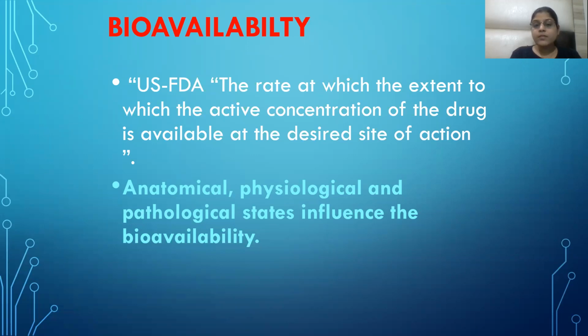And anatomical, physiological, and pathological states influence the bioavailability. Anatomical means what is the particle size of the drug. Physiological conditions: what is the gastric emptying time, what is the GI motility of the person, what are the pharmacogenomic parameters of the person. And pathological: if any disease is there, like congestive heart failure, any disease of the GIT like Crohn's disease, and any hepatic diseases, that can influence the bioavailability of the person.